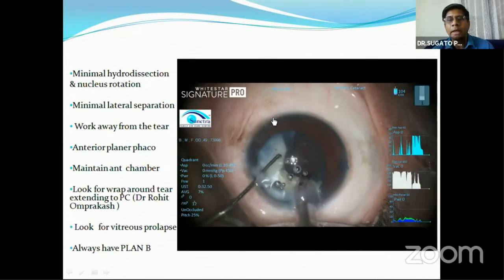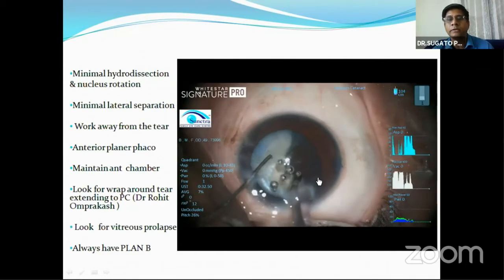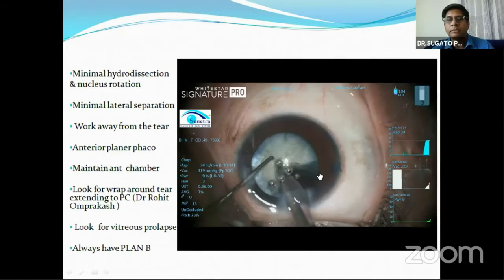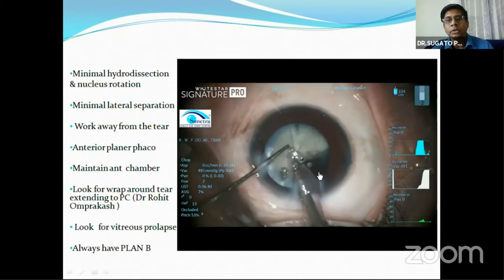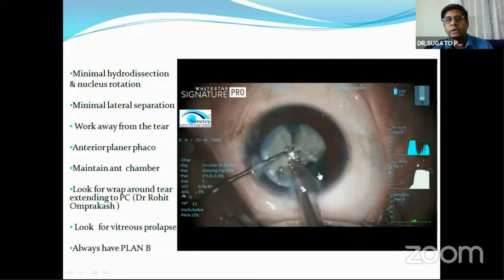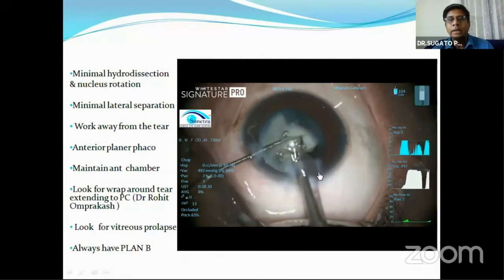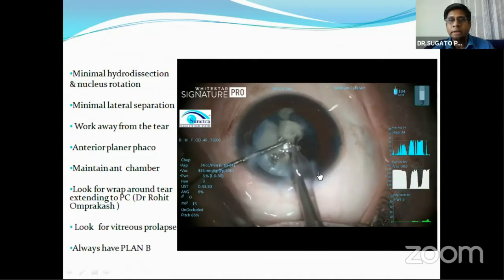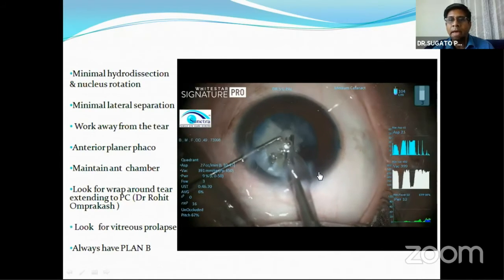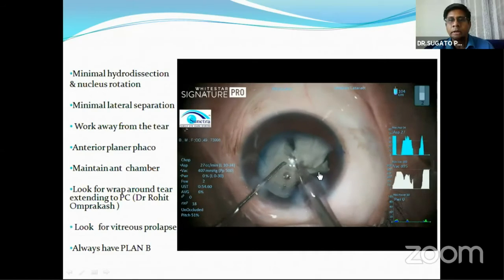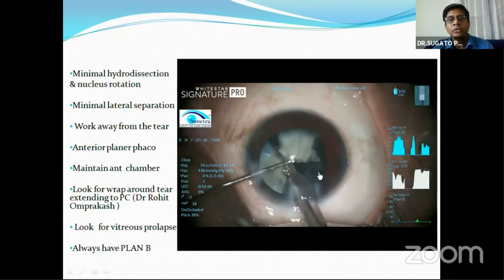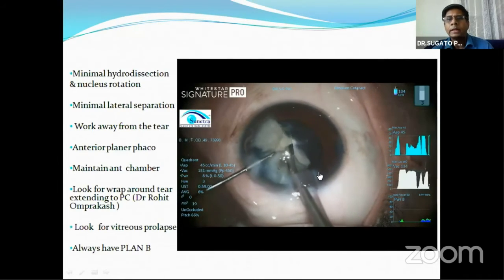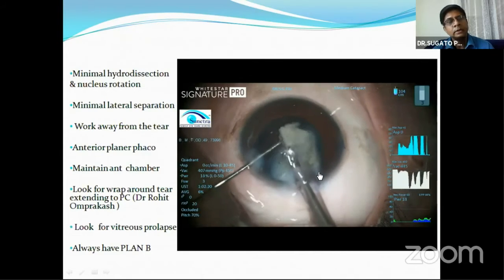The other thing you have to keep an eye on is the flap, whether the flap is everted. As Dr. Rohit Omprakash has said, if the flap is everted and fluttering, most likely you are not getting a wraparound tear, which is not extending to the posterior capsule. On the other hand, if the flap is inverted, taut and not fluttering, then there is a chance of the rhexis getting wraparound and extending to the posterior capsule. So gentle phacoemulsification, use of good cohesive, slow phaco in the anterior plane, and keeping a vigilant eye on the rhexis is very important.